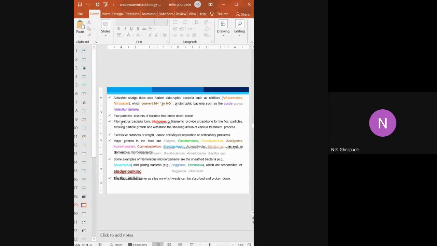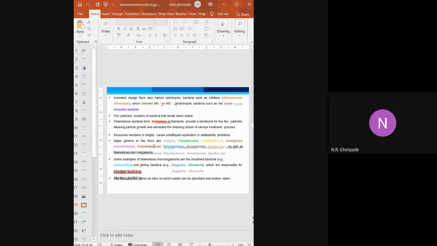Now other groups which are important for the floc or the cluster: Pseudomonas, which we have discussed, Flavobacterium, Alkaligenes, Achromobacter, Corynebacterium. Corynebacterium is found in soil. Sludge contains waste material, and it also contains a small amount of soil. So Corynebacterium is there.